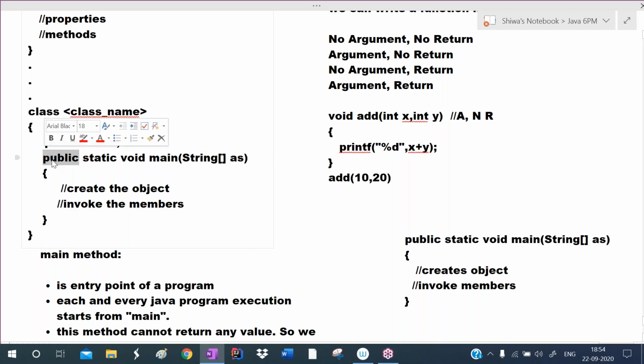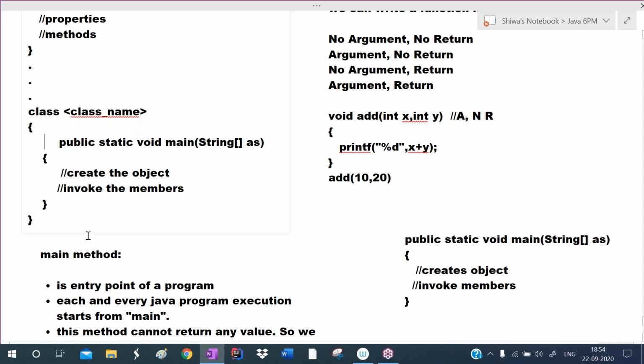Okay, and this main method must be defined as public because the JVM has to call this main method outside of the class, and this main method should be available from anywhere. So define main as public and define this main method as static, because before going to create the objects, this main should be available. Without the objects, main should be available. Instead of the main, objects will be created. So that's why we must define main as static. So that's why we define the main method as public static void main string array args.